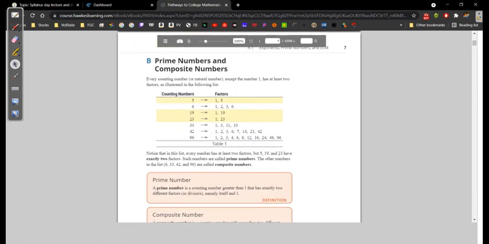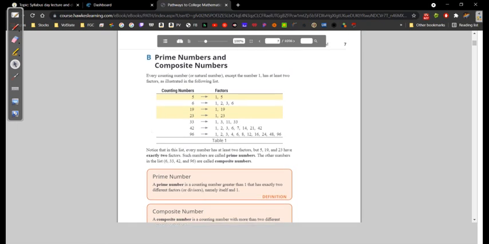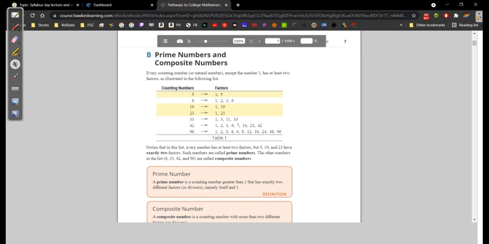Okay, next up we have prime numbers and composite numbers. Alrighty, so we need to define what a prime number is and what a composite number is. Right, so every counting number or natural number except the number 1 has at least 2 factors as illustrated in the following list. Okay, so every number except the number 1 has at least 2 factors.